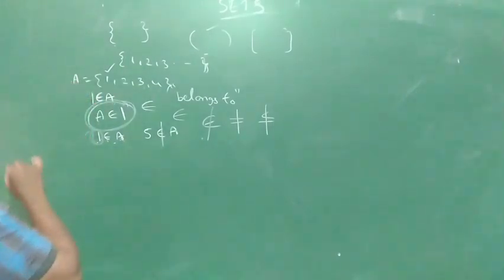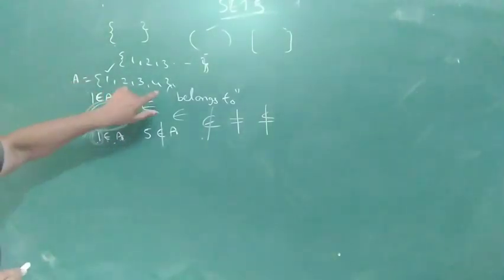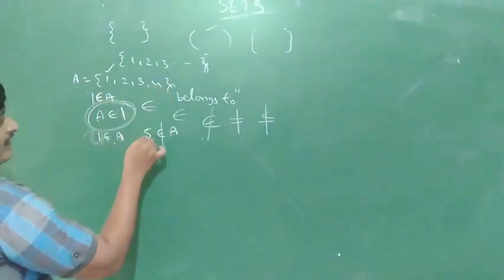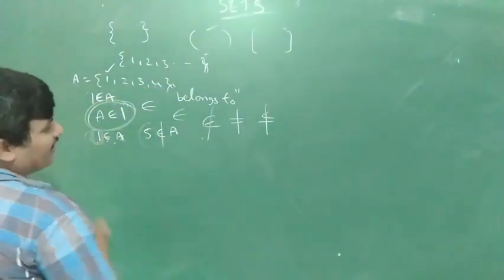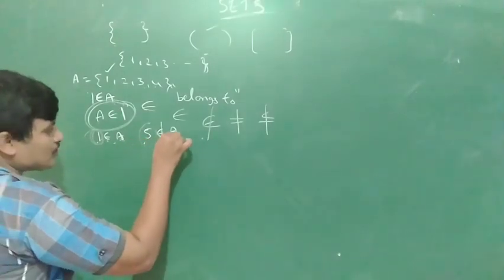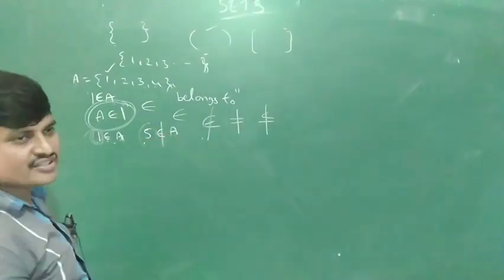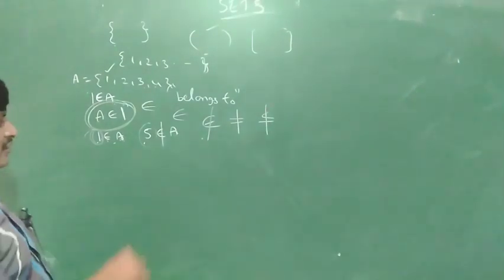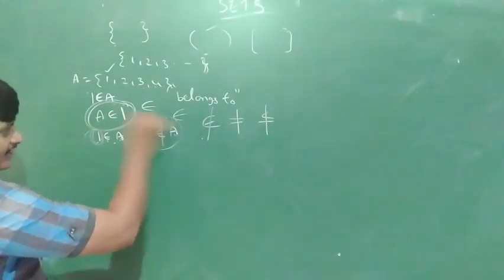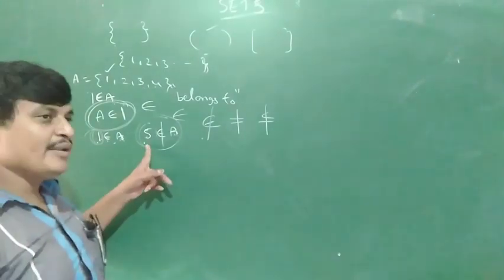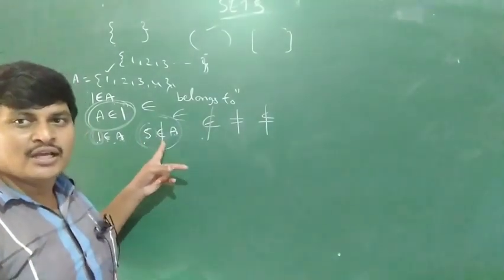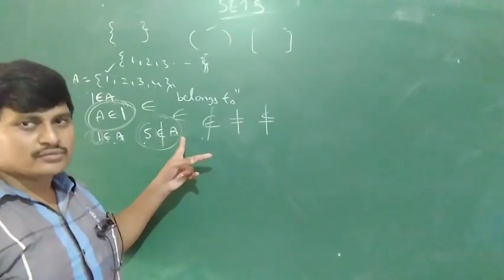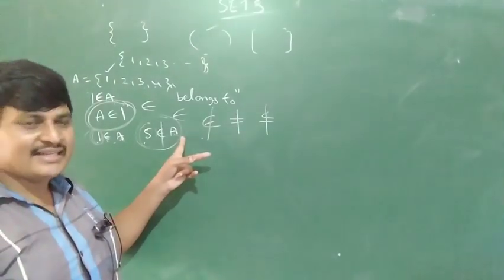So what is the set A? Set A has only 4 elements, not 5. The element 5 does not belong to A, not in the set A. It may be in another set, I don't know, but not in the set A. This is the meaning. Element 5 does not belong in the set A.